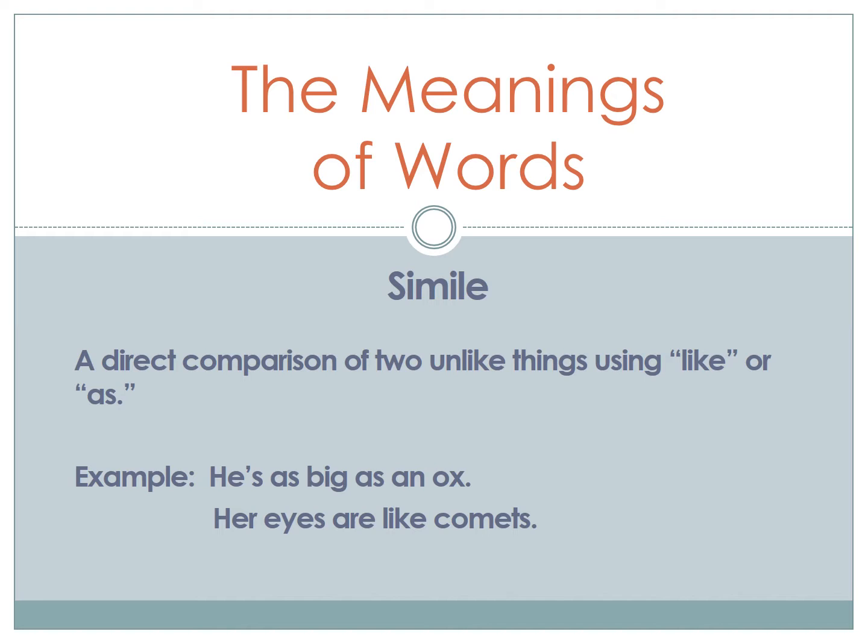Remember I talked about in the last slide that a metaphor is a comparison of two unlike things. I also said that a simile is a comparison of two unlike things, but a simile uses the words like or as to compare these things. For example, he's as big as an ox. They're comparing a person to that of an ox, the size of an ox. Her eyes are like comets. Again, we're using the word like to compare her eyes to comets. Similes and metaphors are good ways that authors can explain something, describe something, and so they try to use terms that we could understand when describing it.